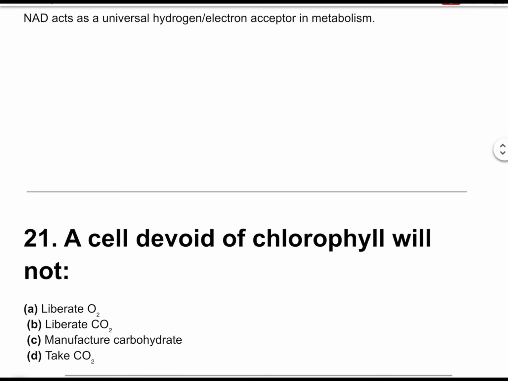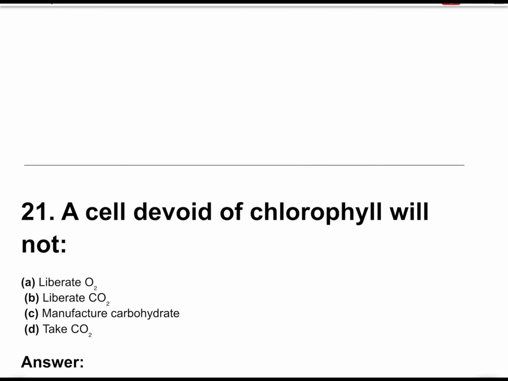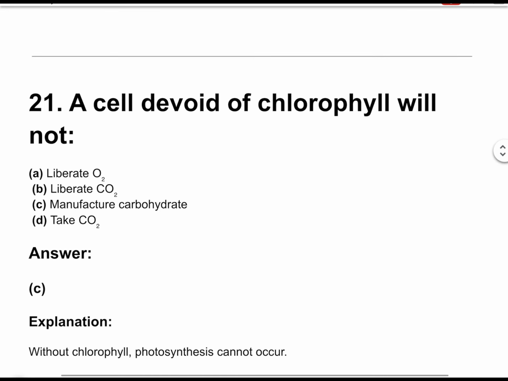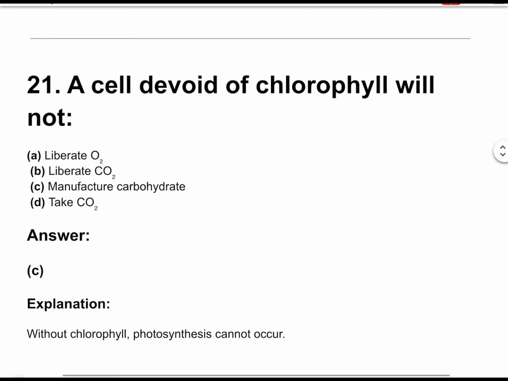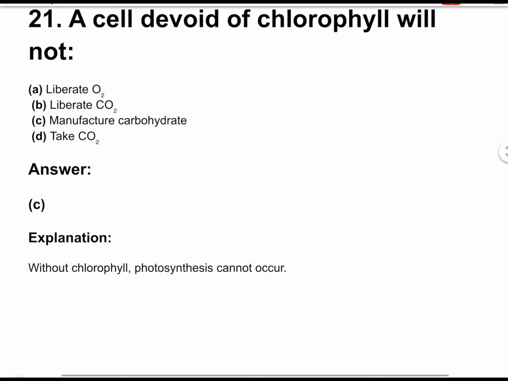Question number 21. A cell devoid of chlorophyll will not. The correct answer is option C. Manufacture carbohydrate. Without chlorophyll, photosynthesis cannot occur.